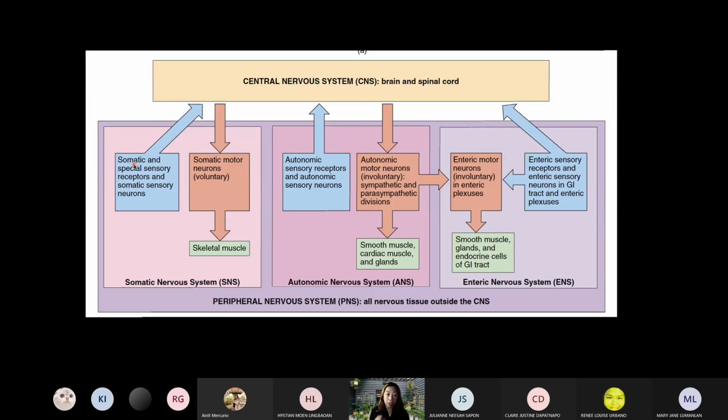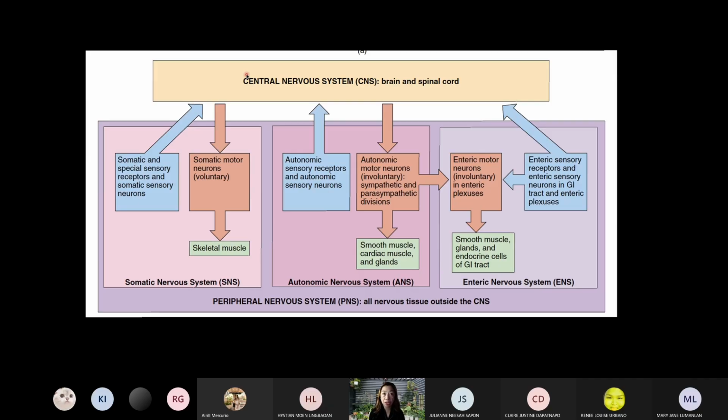So this system includes all sensory receptors and special sense receptors, getting stimulation or impulses from the body, from the neck, from the trunk, from the limbs, going to the CNS.